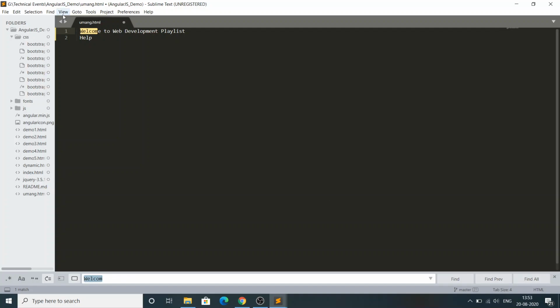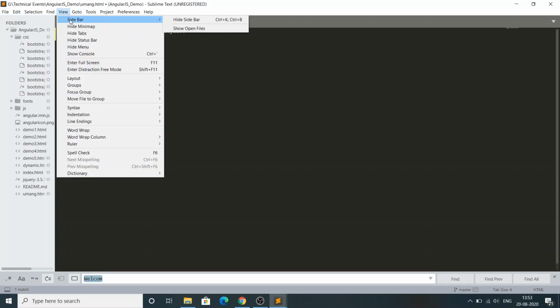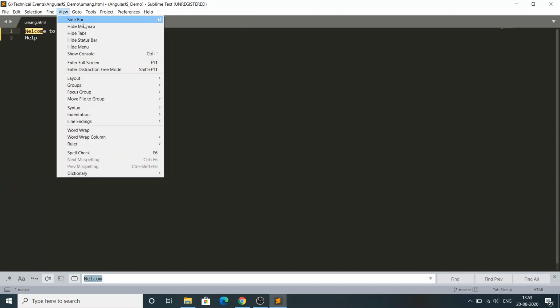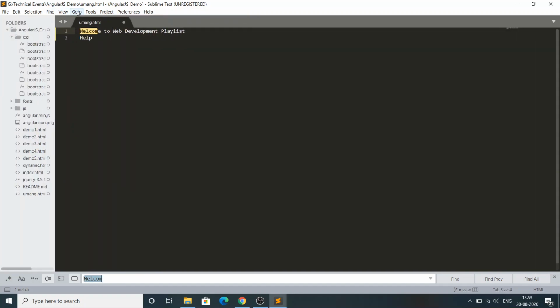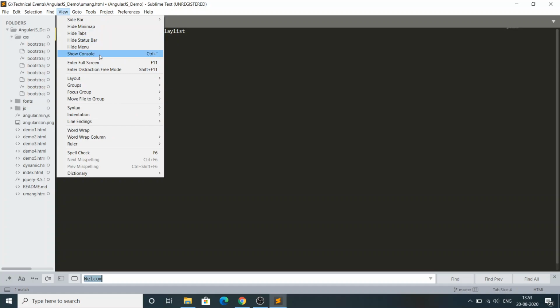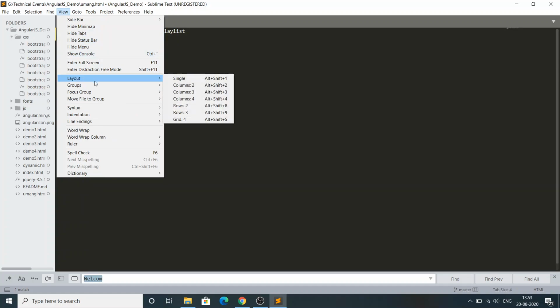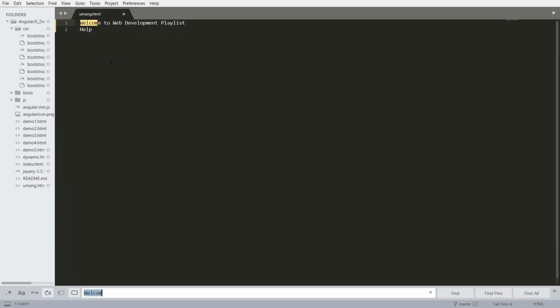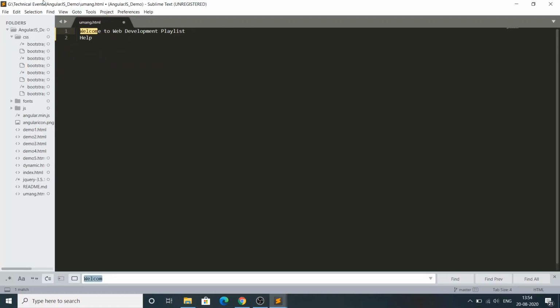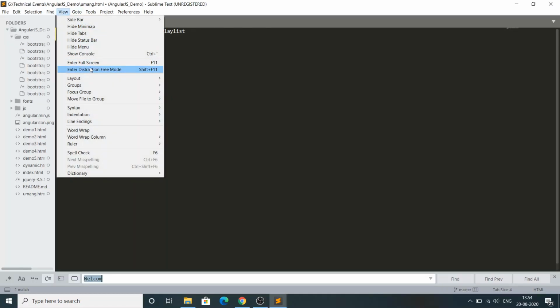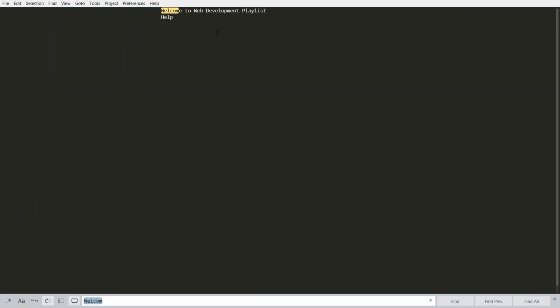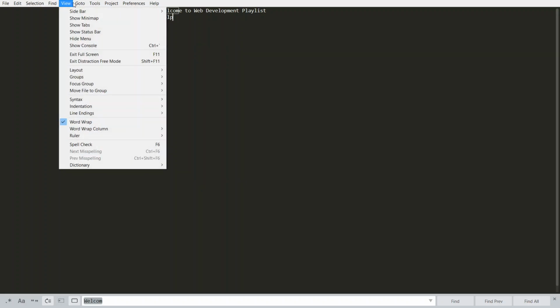Okay. And View means Sidebar. If you want to hide the sidebar, you can click on Hide Sidebar, and automatically it gets hidden. And Hide Minimap, everything. These are all some default settings, we don't need to concentrate on this that much. See, Distraction Free Mode, like we exit full screen. Distraction mode is nothing but all these options will not be visible, so you can directly concentrate on your coding itself. The other windows which you have open will not be visible here.